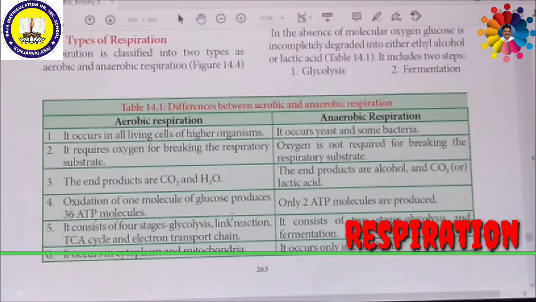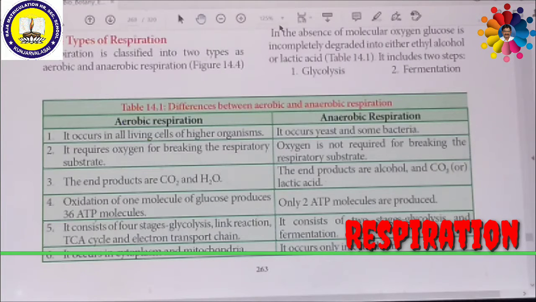Aerobic respiration occurs in the cytoplasm and mitochondria, but anaerobic respiration occurs only in the cytoplasm. Now we are going to discuss in detail the various stages of respiration: glycolysis, oxidative decarboxylation of pyruvic acid, the Krebs cycle and the electron transport chain. Among them, first we are going to discuss glycolysis in detail.